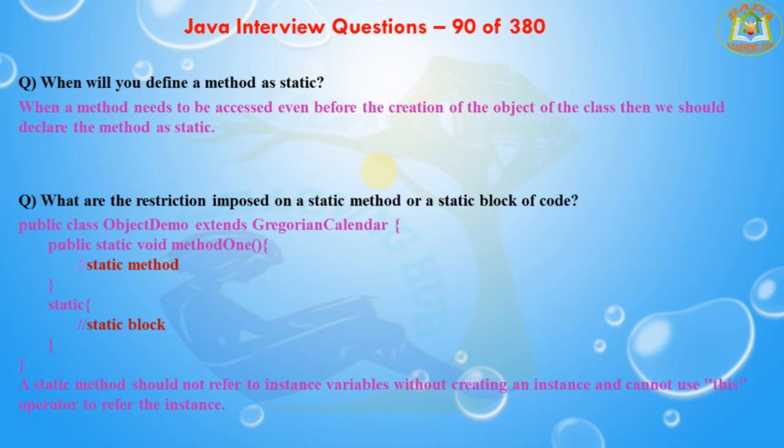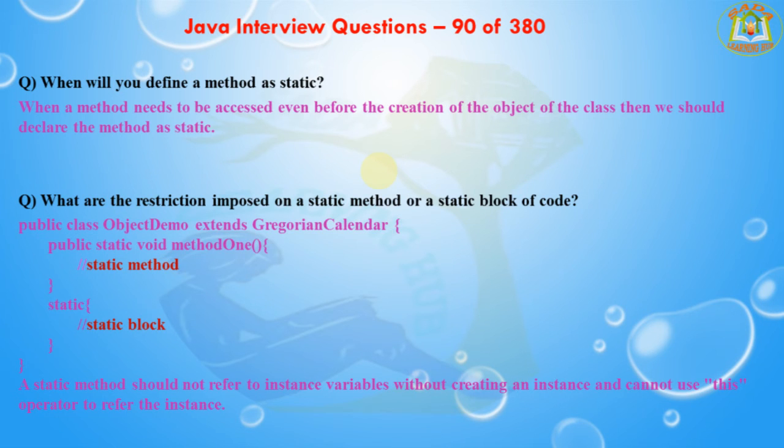It doesn't refer to any instance variables without creating an instance, and cannot use the this operator to refer to the instances.